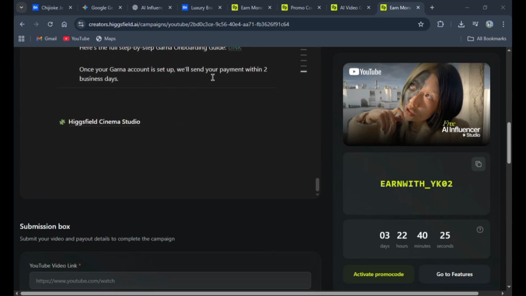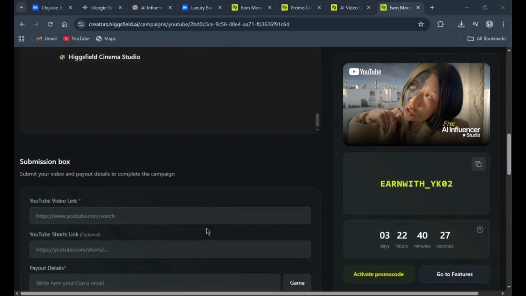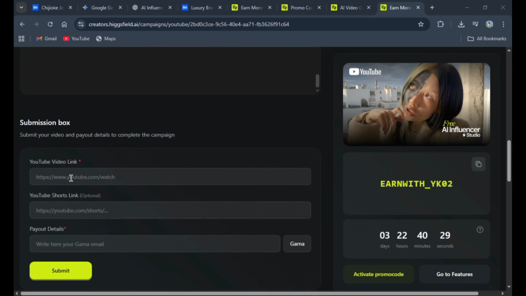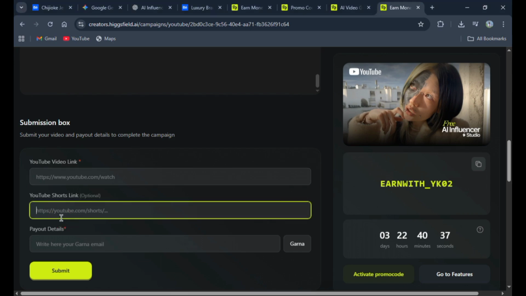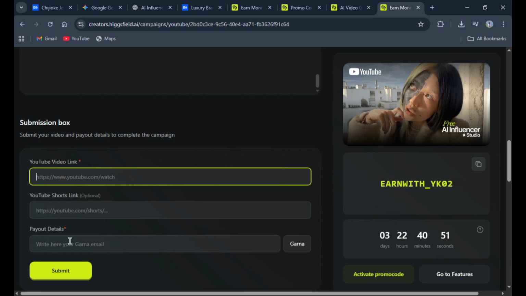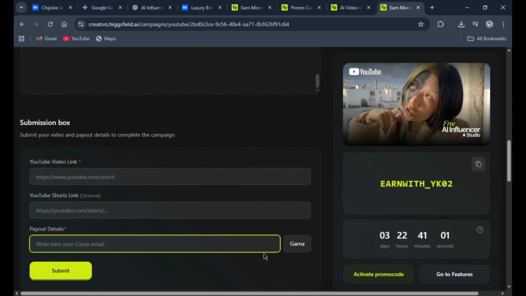Scroll down to the bottom left. After the key brief and instructions, you see the options to paste your YouTube video link. And if you opt in for Instagram, you're going to see the option for Instagram video link and Instagram short. So this is my dashboard and I chose YouTube video. That's why I'm seeing the YouTube video option. The first time you click on the link, you're going to see the option to go for Instagram or YouTube. So if you use Instagram, you're going to be seeing the Instagram link here. All you need to do is paste your video link over here and then your payout options. Payout uses Ghana. You can download Ghana direct from Play Store, register, and then you place your link here and then you click submit. That's all.